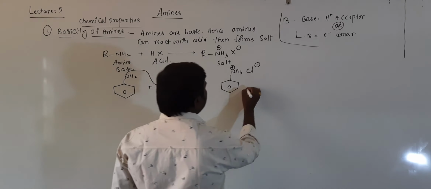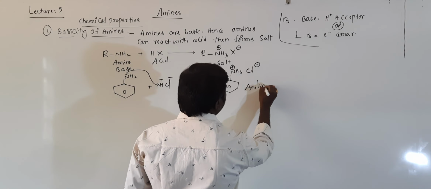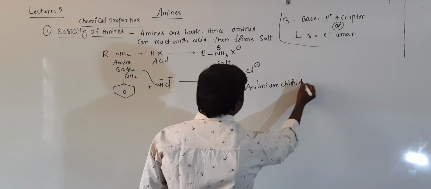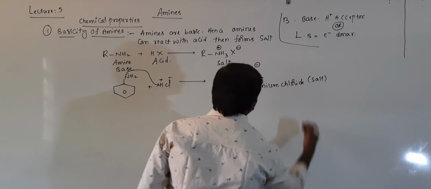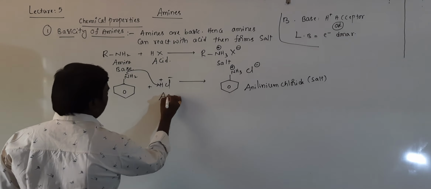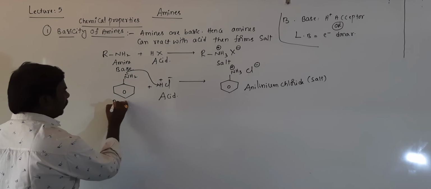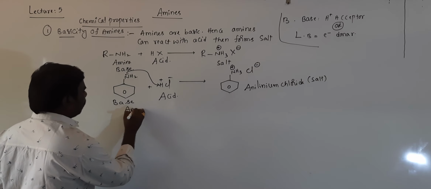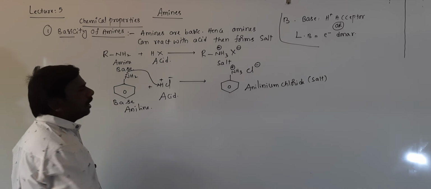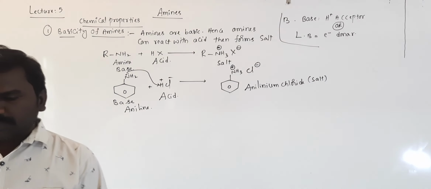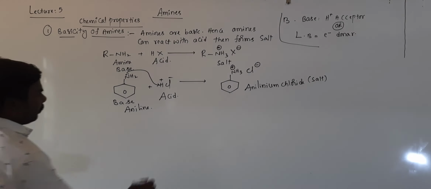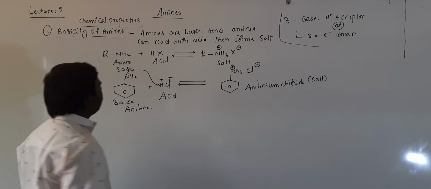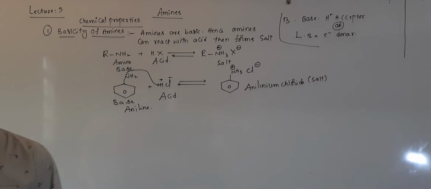It is anilinium chloride, a salt. This is hydrochloric acid, which we already know. This is obviously the base, the compound is aniline. Anilinium chloride will be formed. So this reaction is reversible, students. There is a chance to form the base and acid again.